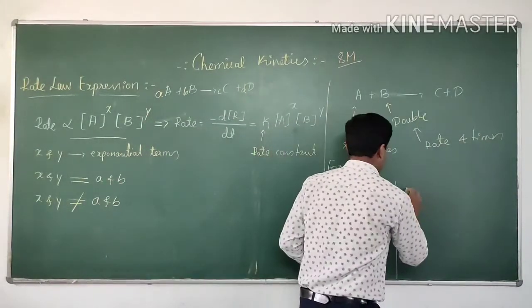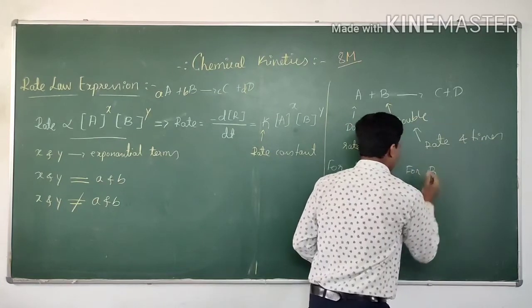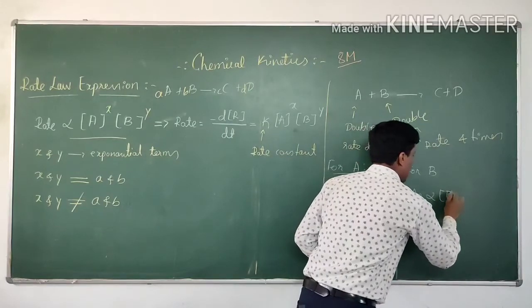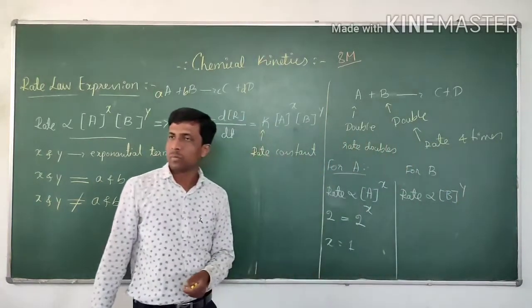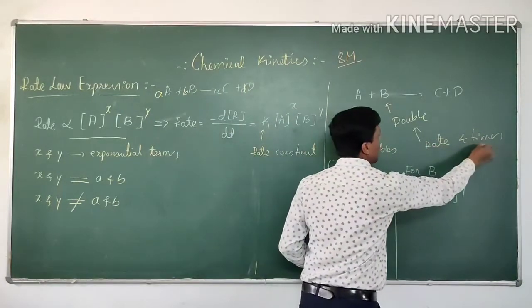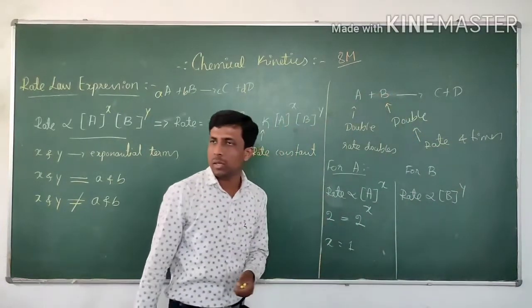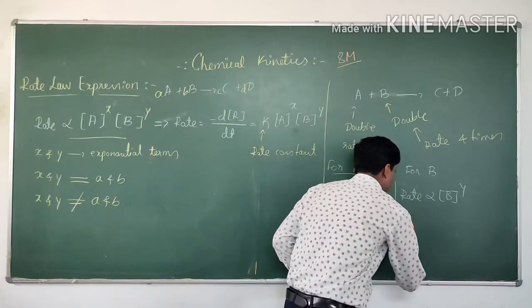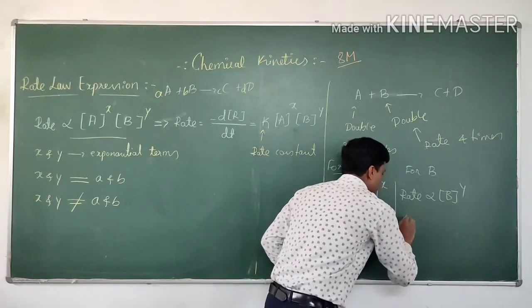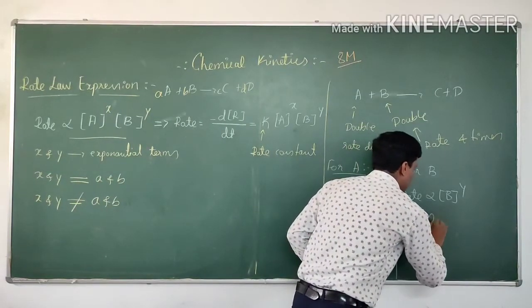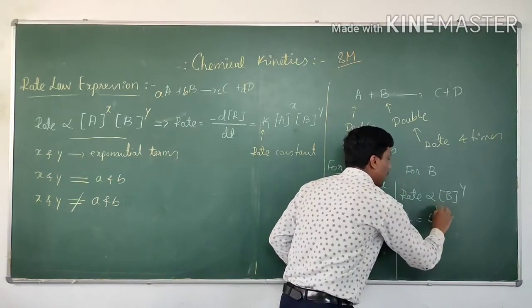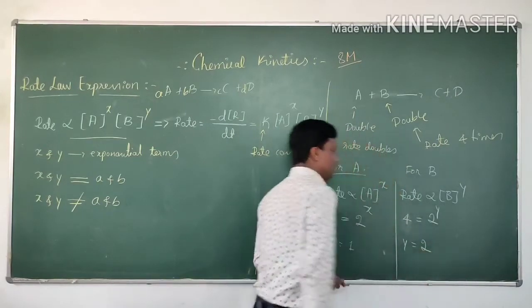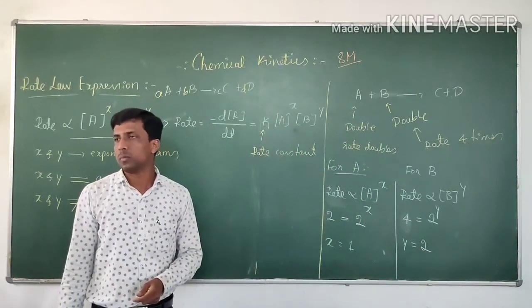Okay. For B, rate is equal to molar concentration of B raised to the power y. Experimentally, what did we take? Rate increases by 4 times. If you double the concentration of B, the rate increases 4 times. So rate increases by 4 times when concentration of B is doubled. Then what is y? y is equal to 2.